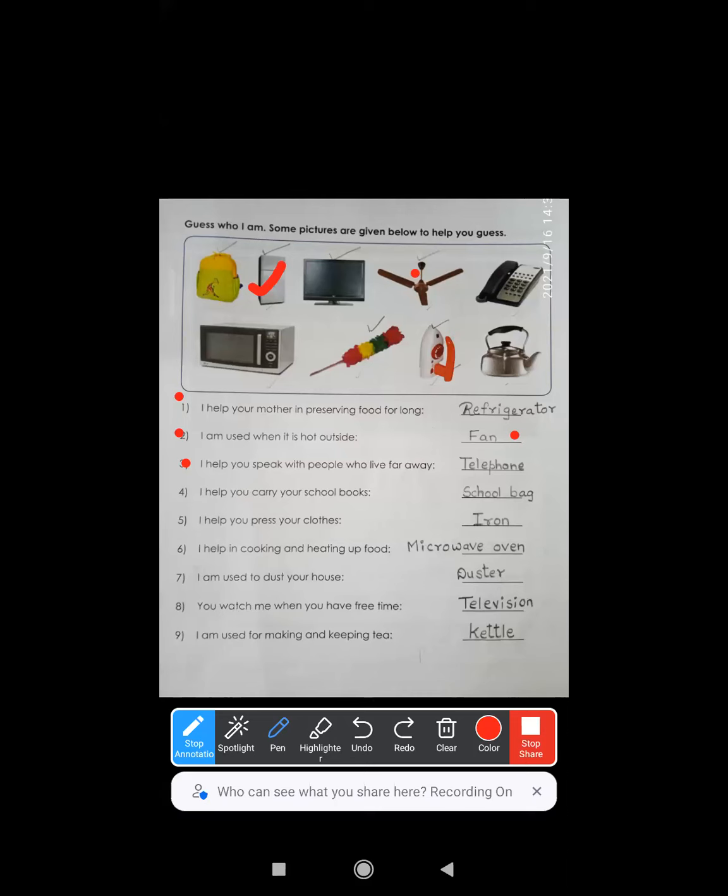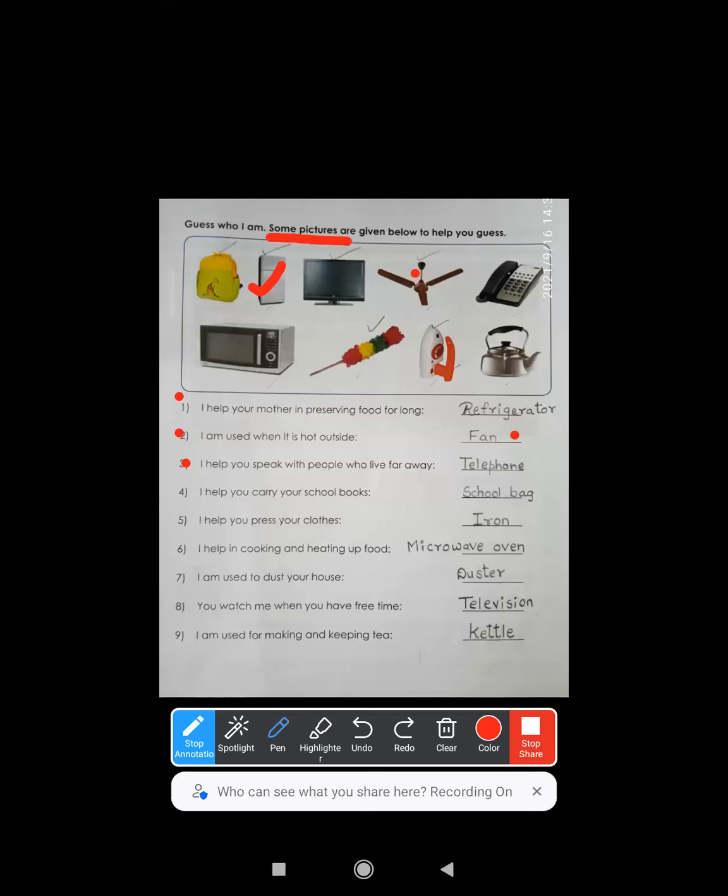Coming to the next one. If they are not showing you any image, if the answer is up to you, you can write any appropriate answer as per your thought, right? But here if I write AC, do you think I am right? No, because what is our question? From the pictures given below, we are supposed to guess, right? So we selected fan only.